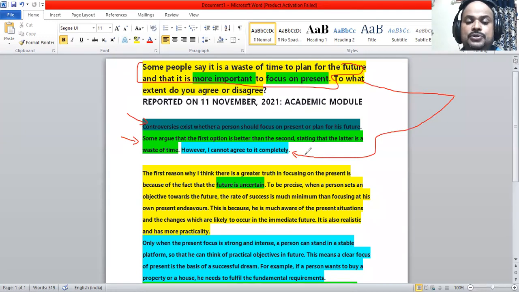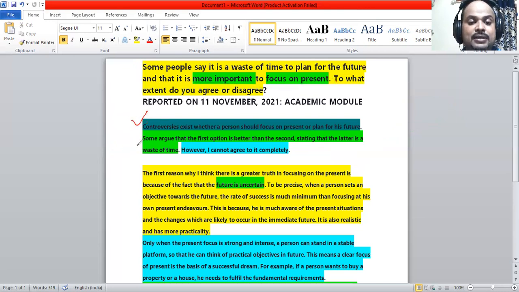Okay. So 3 parts. First part is the topic. Second part is the argument, the opinion of somebody. Third part is my personal opinion, separated. So we have 3 sentences, number 1, number 2, and number 3, and it collectively forms the introduction of this particular question. So it has a clear-cut thesis. I agree, but not completely.